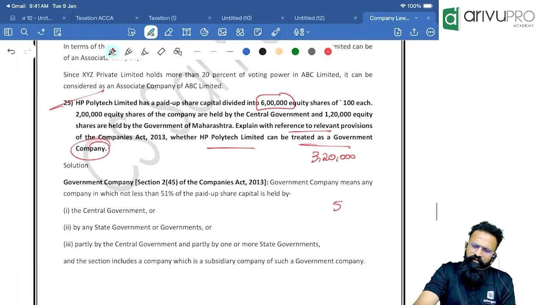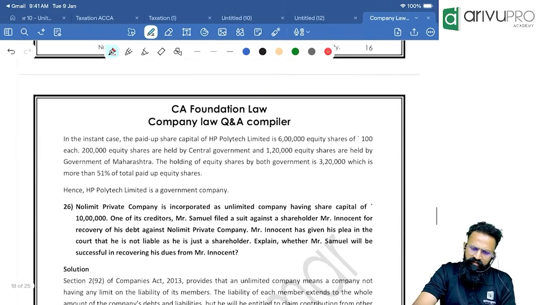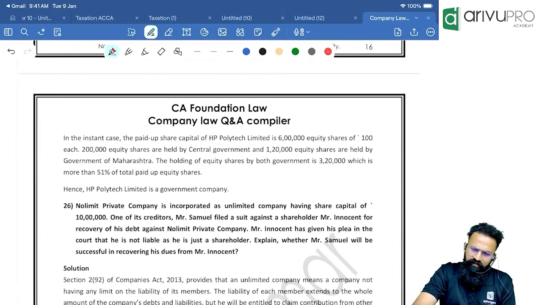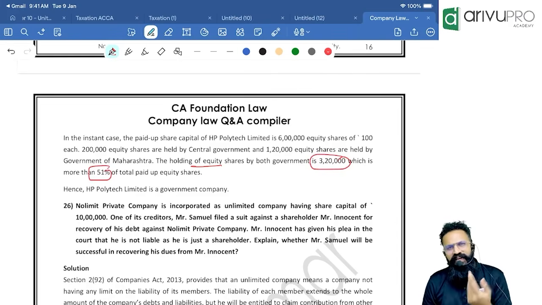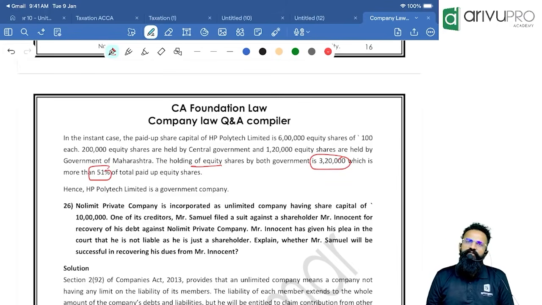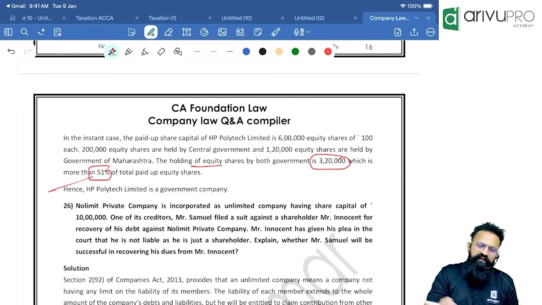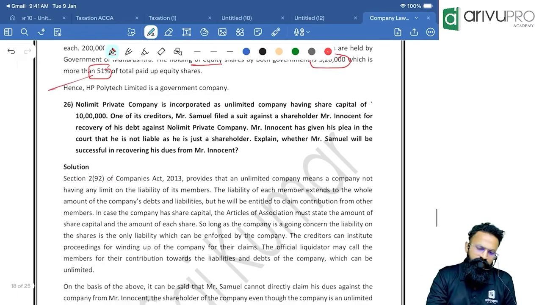The first thing you need to do is calculate what is 51% of 6 lakh. That is what you need to count. We'll see whether they have calculated. The holding of 3 lakh 20,000 is more than 51%. So I am not calculating it, you guys do it. If the 51% is coming to somewhere around say 3 lakh 10,000, and this number is 3 lakh 20,000, then definitely it is more than 51% and hence you can consider it as a government company.